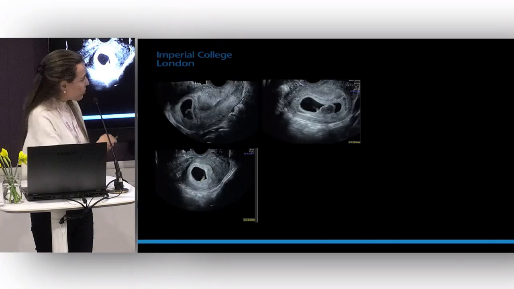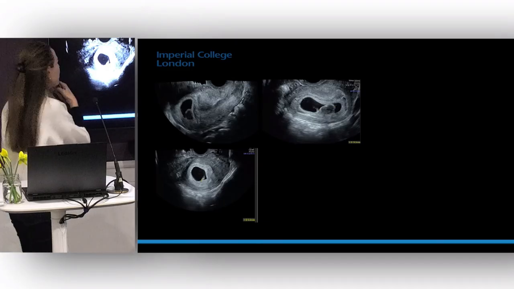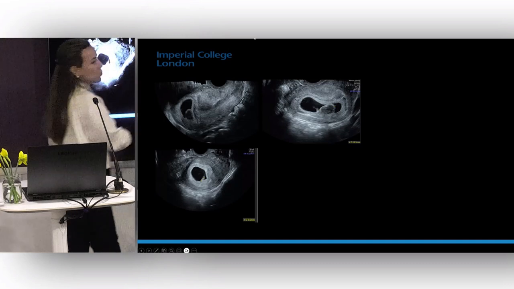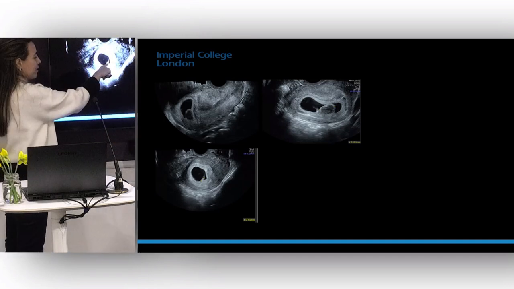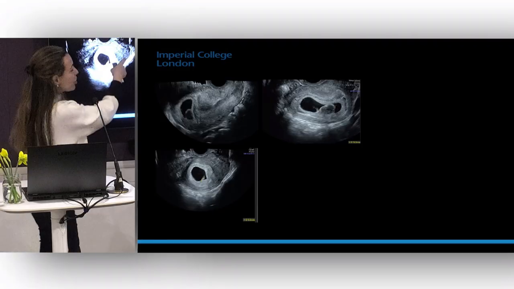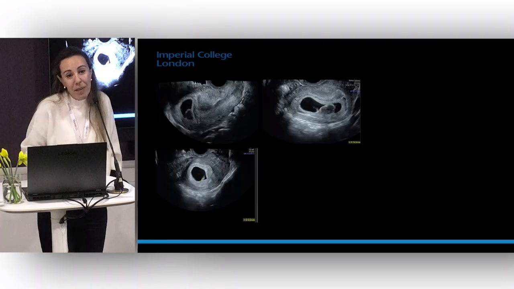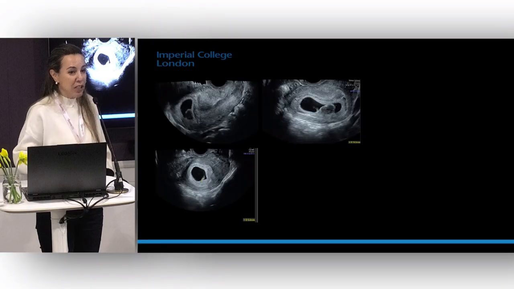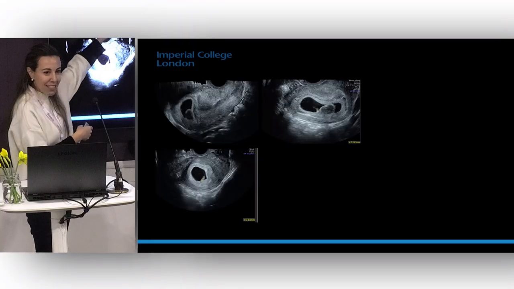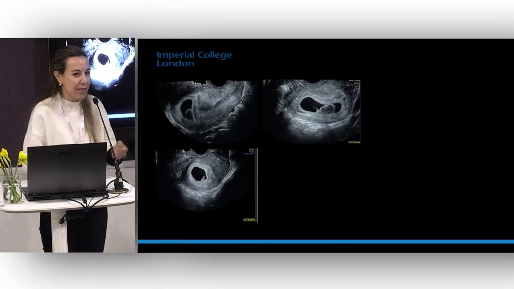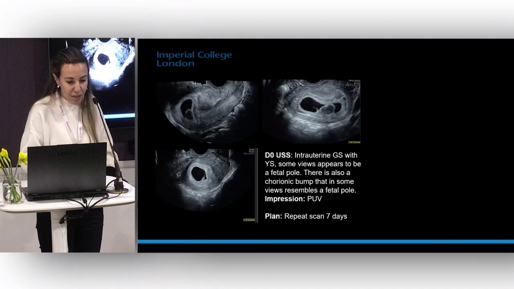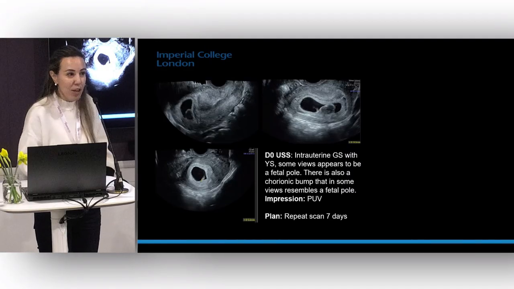And this is what we saw. What was being measured from the images was this structure here, which, what do you think? Actually this was the fetal pole. It was 5.6 millimeters. What do you think the structure they were measuring is? Chorionic bump, yeah, absolutely. And so that's what they told her. They'd measured that, but right behind, tucked in right next to this, so you could see how easy it is to make that mistake, was a little fetal pole, but it wasn't so clear to us that we could see a heartbeat. So very simply, we just said to her, we're going to rescan you in 7 days.